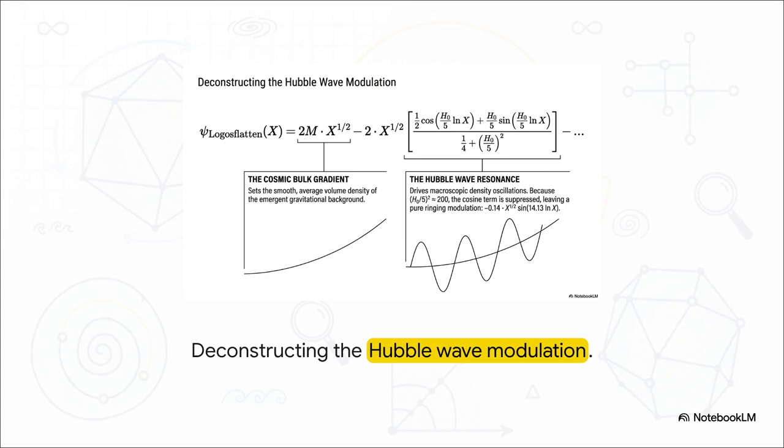Okay, now that we've locked in the macroscale expansion, let's zoom in. We're going to explore how this exact same cosmic clock frequency structures the microscale distribution of spacetime defects, which neatly map to prime numbers. Take a look at this equation deconstructing the explicit prime counting function. Notice the math inside the sine wave on the right? It's oscillating at our precise Hubble frequency of 14.13. This means the very expansion of the universe directly dictates exactly where local matter is mathematically allowed to condense.